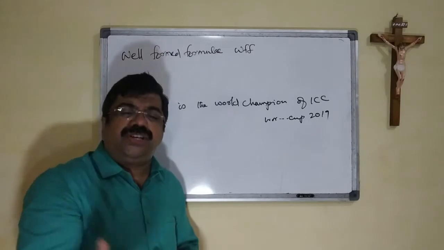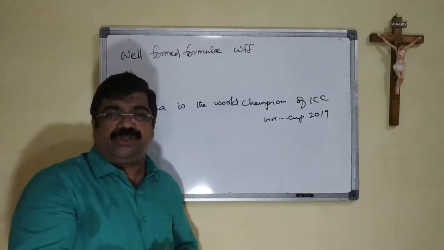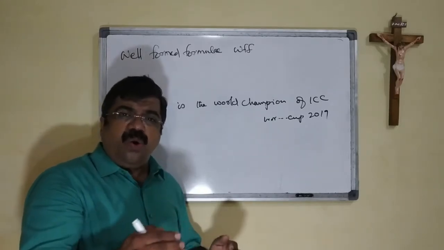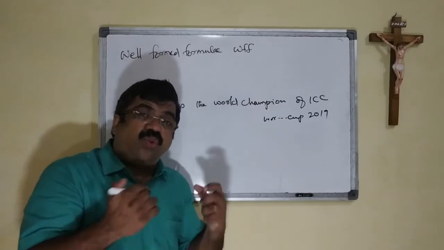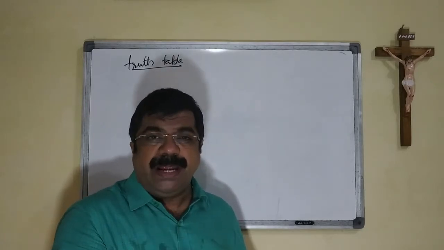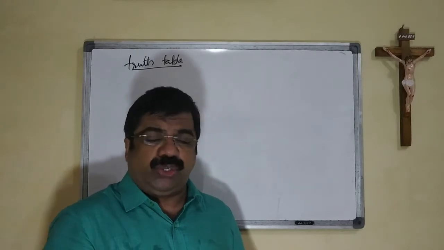Now, in the coming sessions, we have to see certain related terms about this one. That we will see slowly. And now we are going to see what is a truth table. A truth table is a list of all the possible combinations of the inputs and their corresponding outputs.